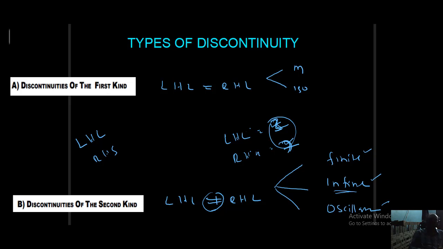So the last one, oscillating type. This is very important, oscillating type discontinuity. Students, I will show you one example of oscillating type discontinuity. This is the best example for it. Actually this is the graph of f of x equal to sine 1 by x.